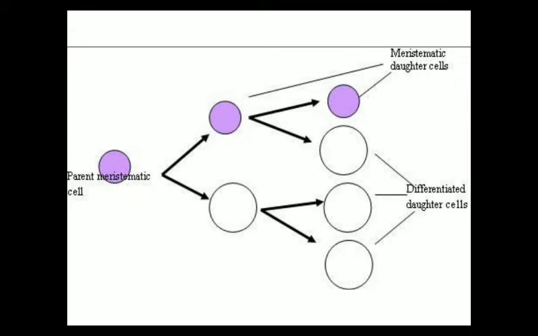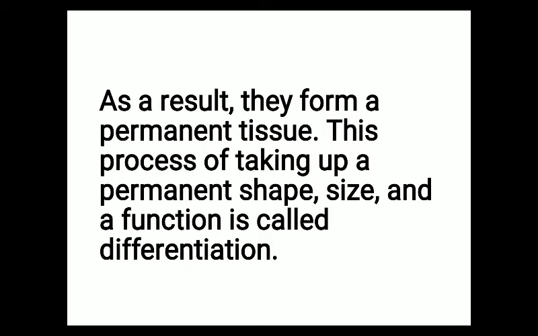In this slide you can see a meristematic cell, one of the cells from the meristematic tissue. This meristematic cell will divide and give rise to two daughter cells. Out of these two daughter cells, one will keep the ability to divide and remain a meristematic cell, and the other will become a permanent cell. It will lose its ability to divide, and the meristematic cell will further divide and give rise to daughter cells. Due to the activity of meristematic cells, they form a permanent tissue.